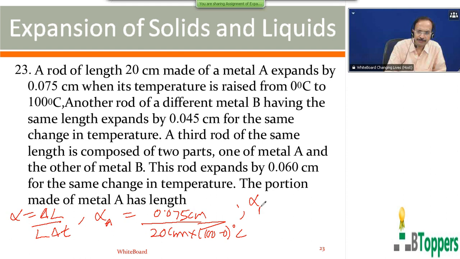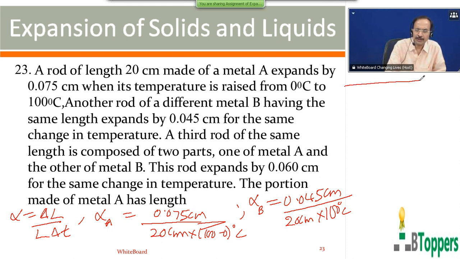The question of linear expansion for material of the rod B. For rod B, delta L can be taken as 0.045 centimeter, and the original length L equal to 20 centimeters. And for same increase in temperature, 100 degree centigrade.